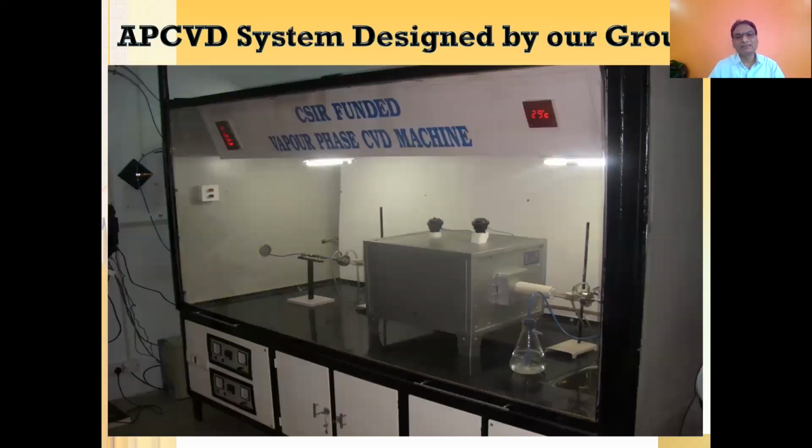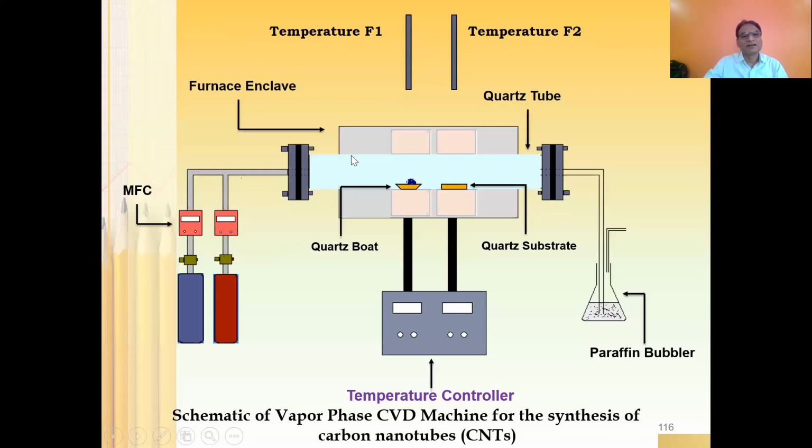This is the APCVD system designed by our group. Those who are coming to the center regularly must have seen in the fabrication lab we have a CSIR funded CVD machine. So this machine you can see here, but at present we are having some problem with the furnace. We are going to refill it soon, and it will be open for admission, experimentation. This is the schematic. I have already discussed the schematic earlier.